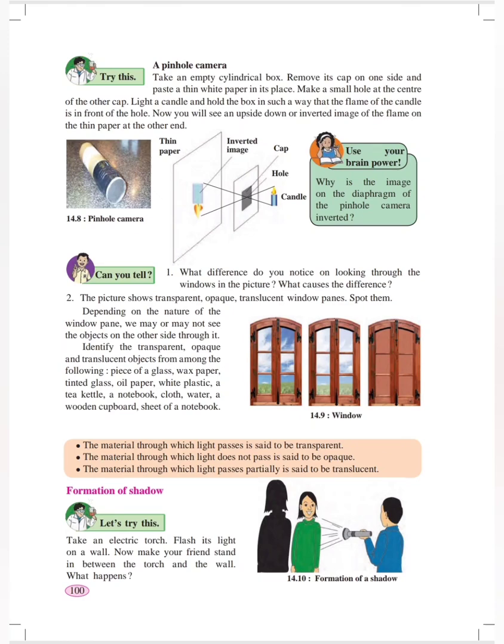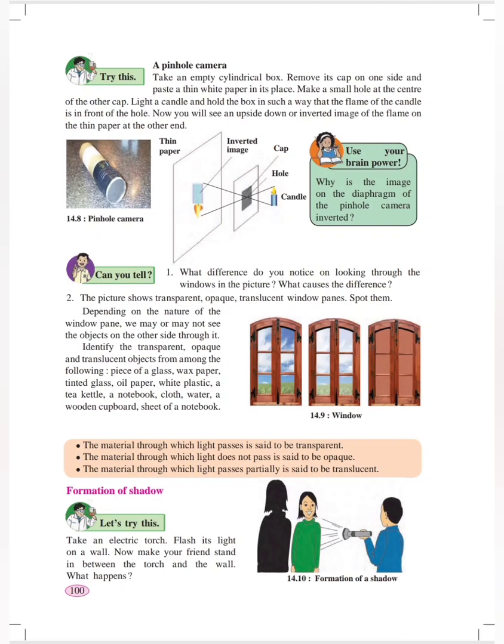Now we see objects during daytime only, since the rays get reflected only in the daytime. Why don't we see at night? Because at night there is complete dark. In that darkness, light does not get reflected, so therefore we are unable to see.